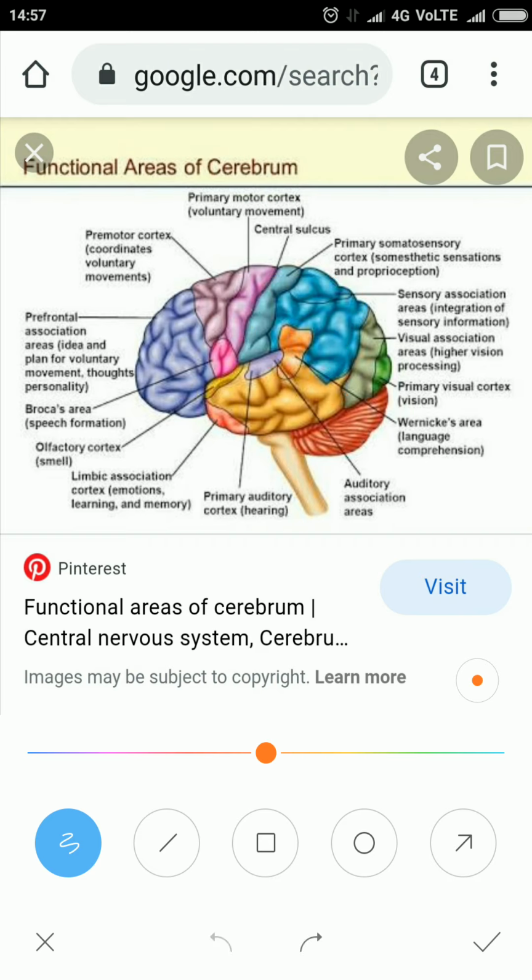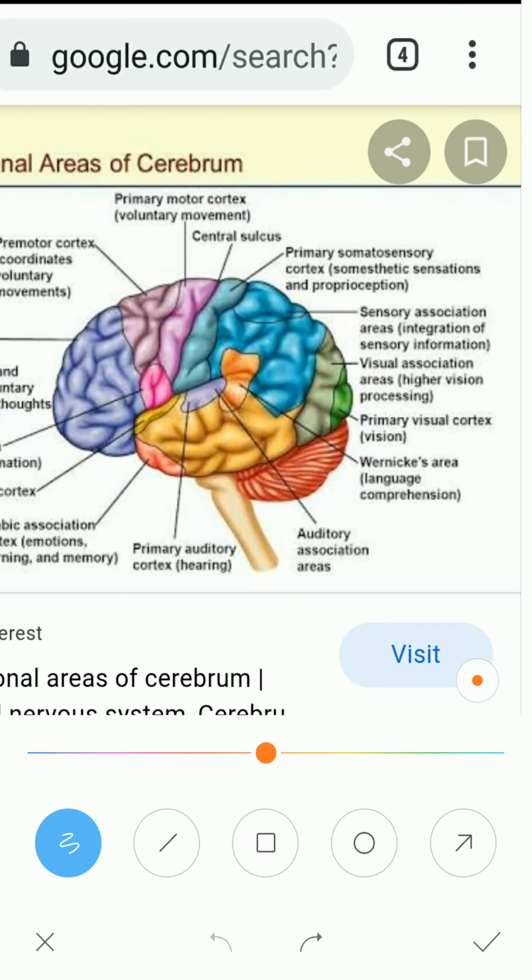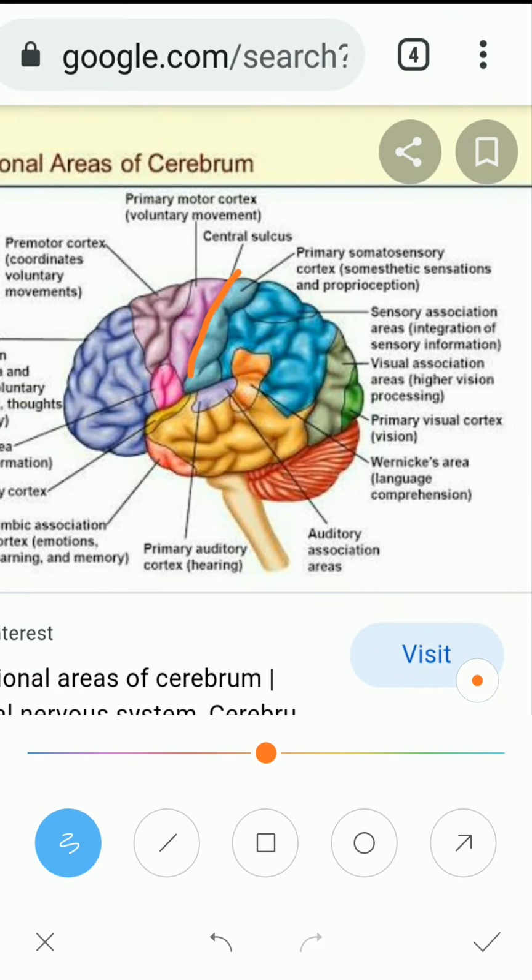The parietal lobe is related to sensation. It is primarily for somatosensory sensation of pain, pressure, temperature and taste. Next to the central sulcus, this area is called the primary somatosensory area. Whatever sensation of temperature, pain and pressure your body gets is received by this area.